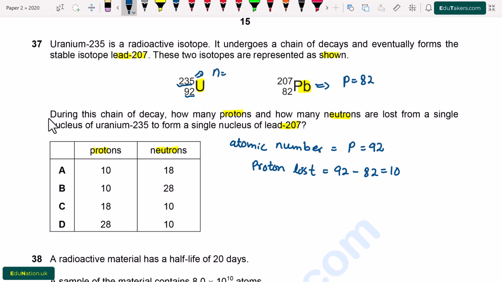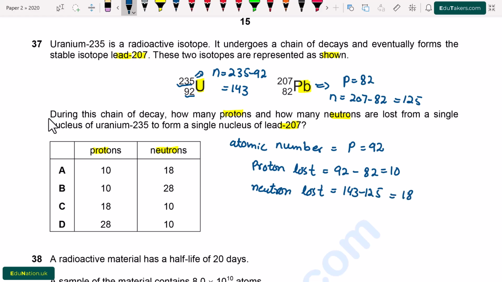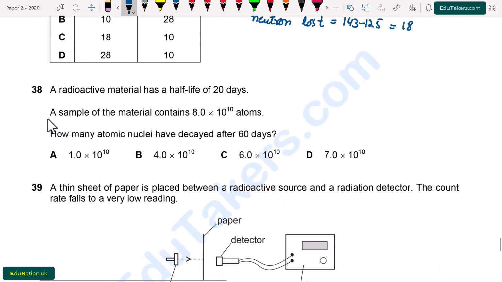Next, we have to find out the number of neutrons. The number of neutrons for uranium-235 will be equal to 235 minus 92, which is 143. While for lead, the number of neutrons is 207 minus 82, which is 125. So the number of neutrons lost will be equal to 143 minus 125, which is equal to 18. From here, option A is correct.